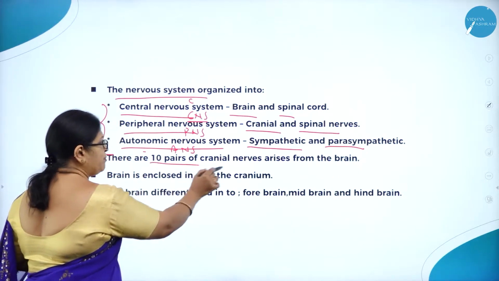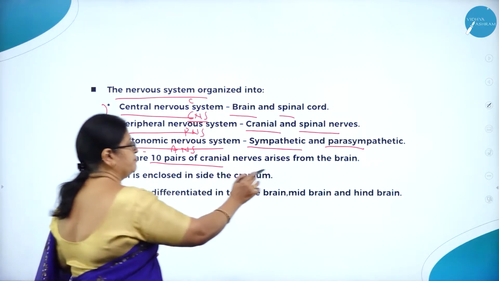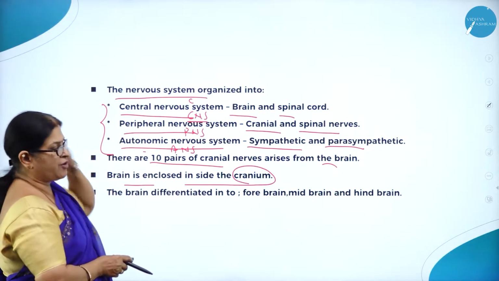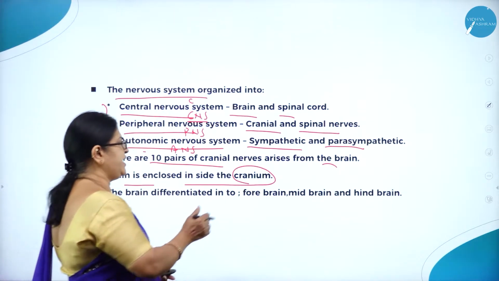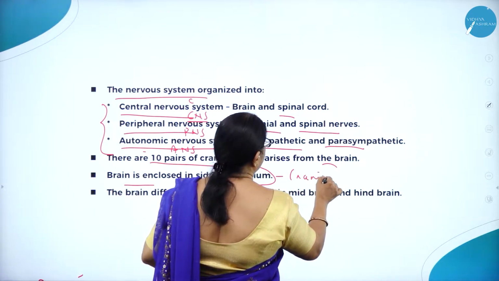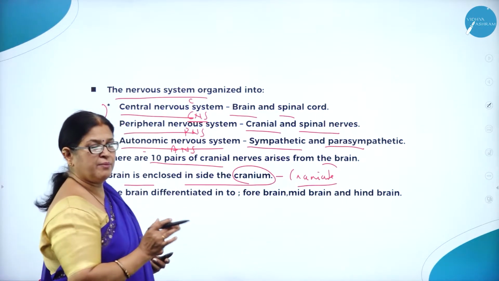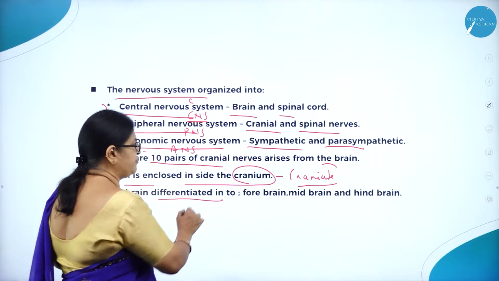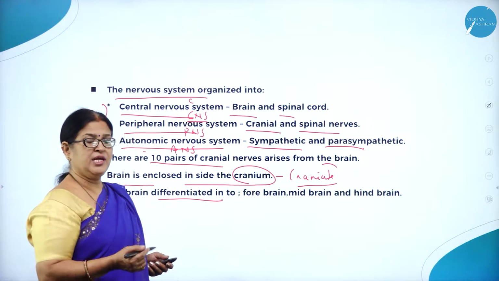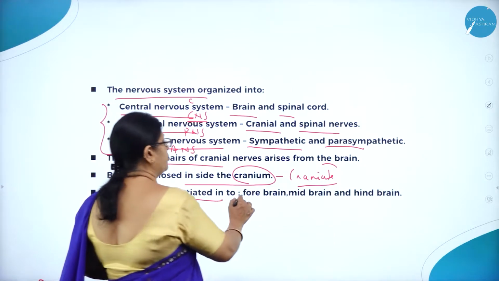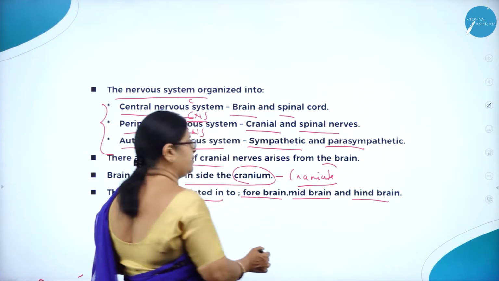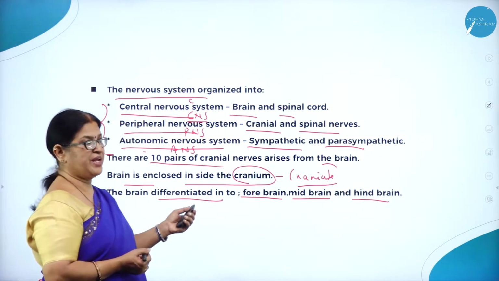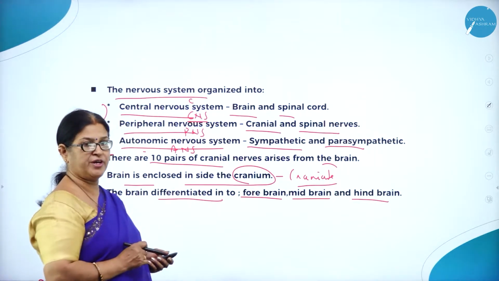As we know, there are 10 pairs of cranial nerves which arise from the brain. And the brain is enclosed inside the cranium. So as we all know, frog is called a craniate, because the brain is enclosed in a bony box, hence the name cranium, craniates. And just like the human brain, even the frog brain is differentiated into forebrain, midbrain and hindbrain, like prosencephalon, mesencephalon, rhombencephalon. So the brain is differentiated into three very different parts.